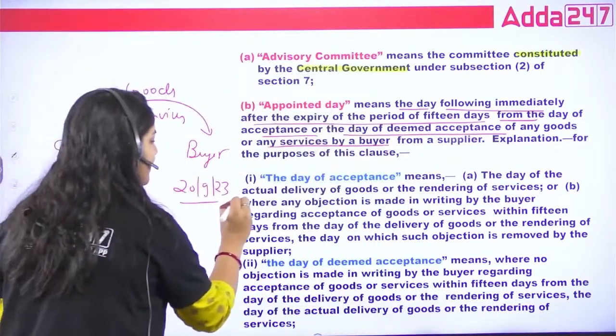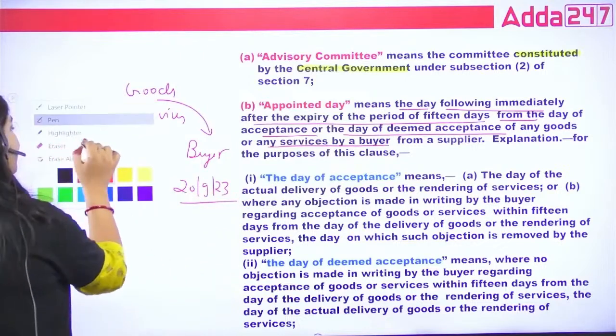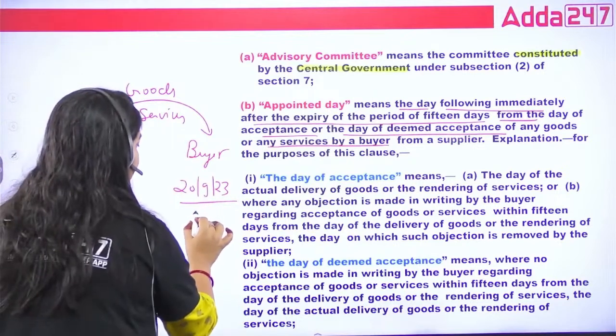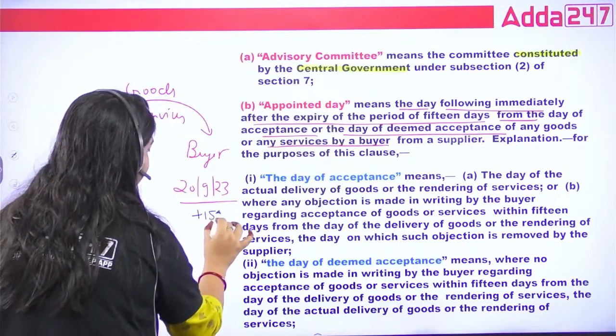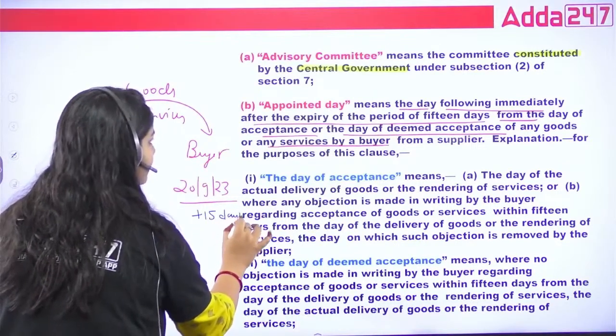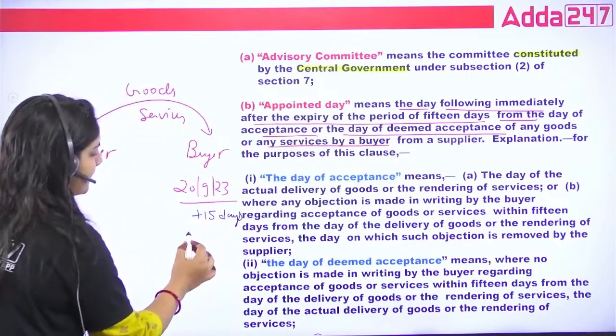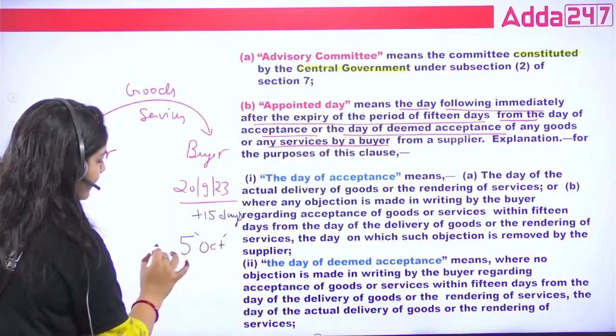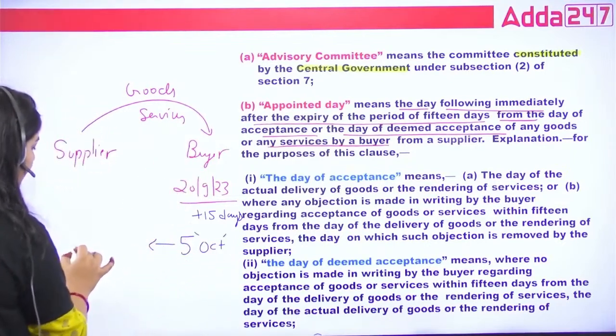So if the goods are accepted by the buyer on the 20th, then after 15 days, that is 5 October, 5 October is your appointed day.